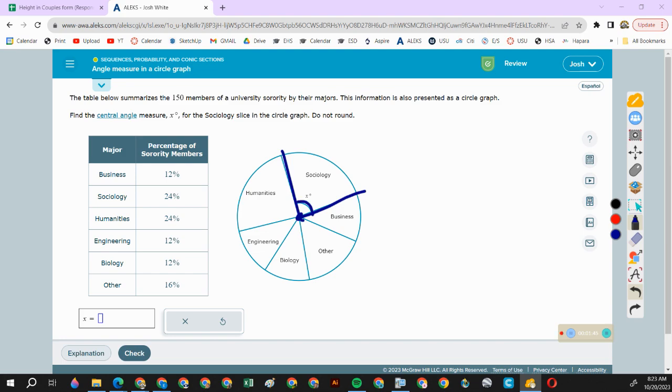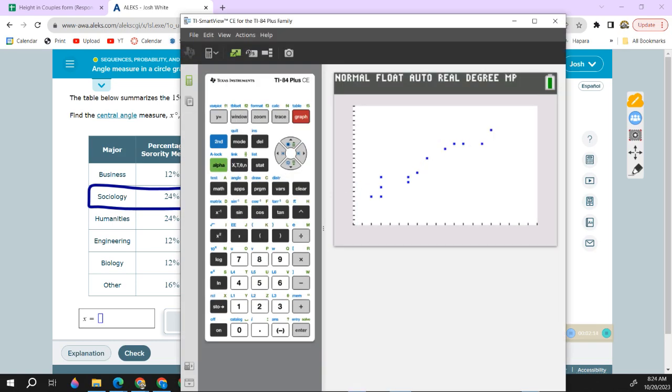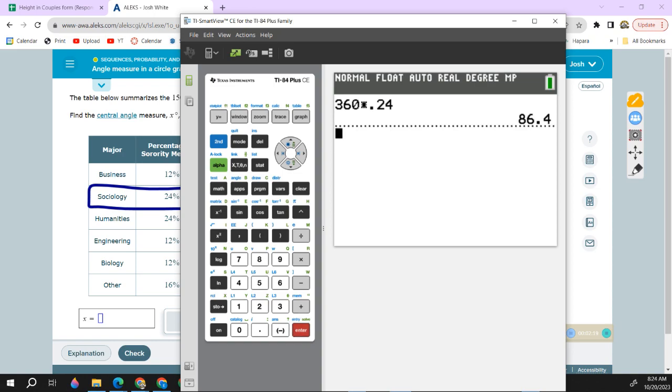And we know that the entire circle is made up of 360 degrees. We also know that the sociology portion of the circle represents 24%. So the central angle for sociology should be 24% of the full 360. So I times this by 0.24. So 360 times 0.24 gives me 86.4 degrees.